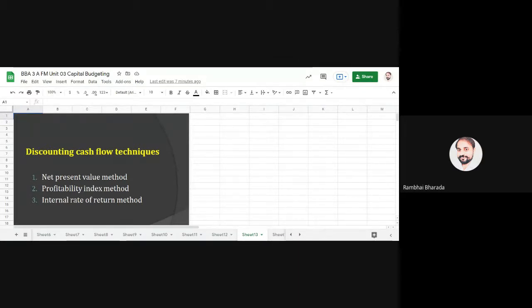In NPV, what does N stand for? In PI, what does P stand for? Are you getting the point? This type of question may be there in MCQ or in 1-mark questions in the final examination, plus in the mid examination.